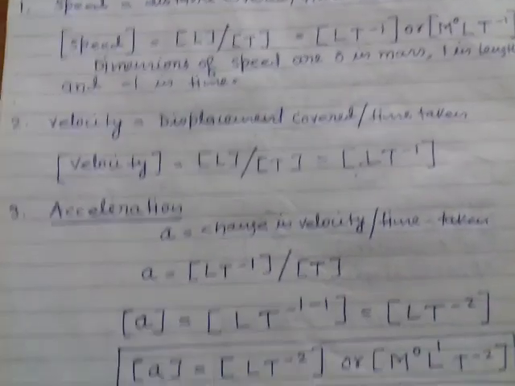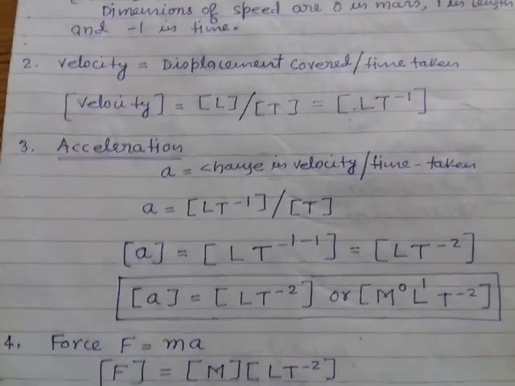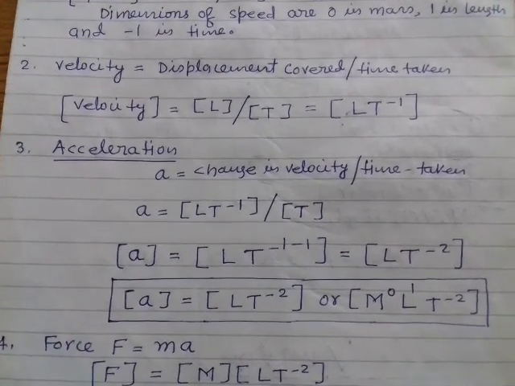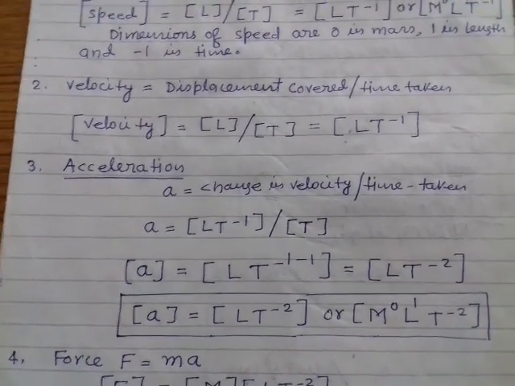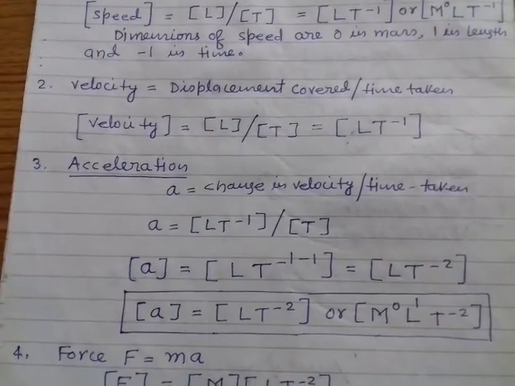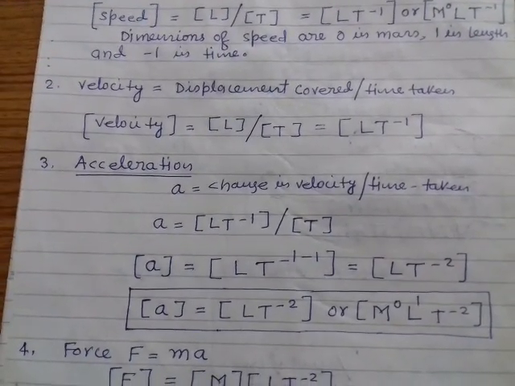Okay, in the same manner, acceleration is change in velocity upon time interval. Okay, keep this fact in mind. Dimensional formula of change in any physical quantity is equal to the dimensional formula of that physical quantity.